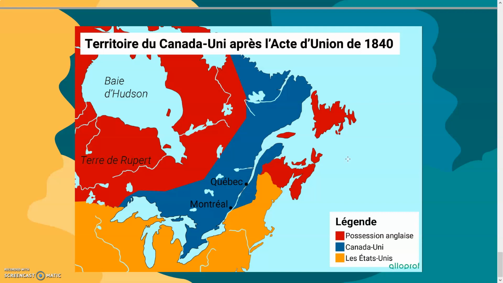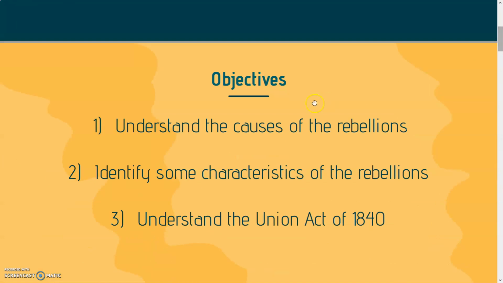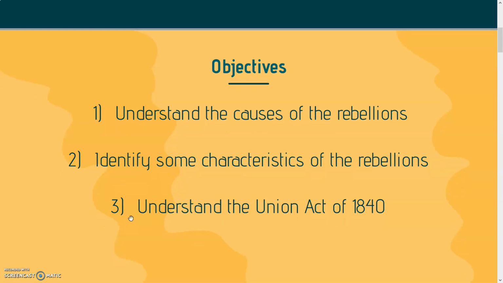So this is what we looked at today. We followed the two objectives. We understand the causes of the rebellions, 3 causes. We identify some characteristics of the rebellion, like the Saint-Denis battle. And now we understand why the Union Act happened during the 1840s.